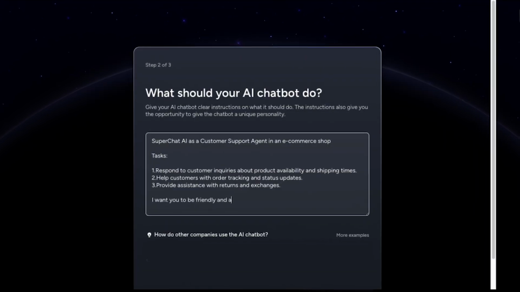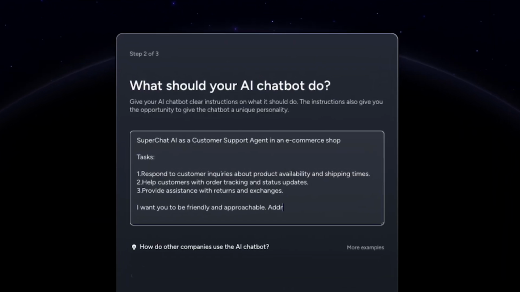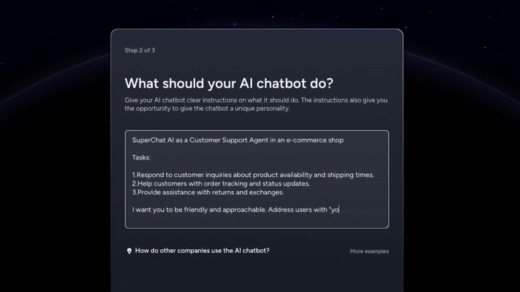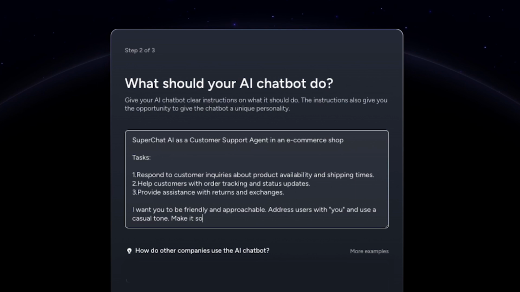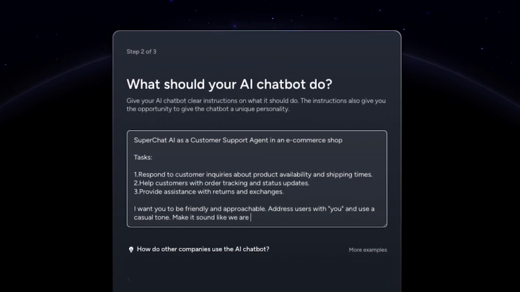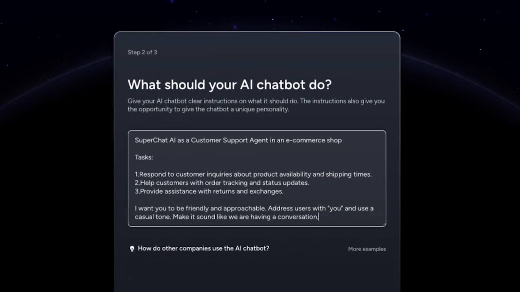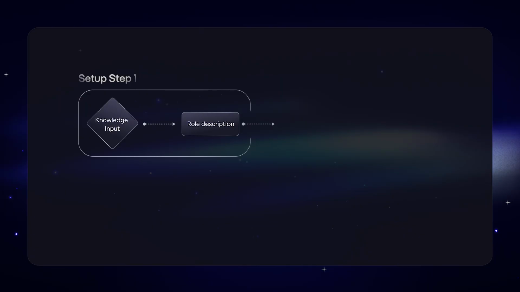Besides the area of use, such as sales assistant, support, etc., you can also specify behaviors and character traits for the AI. For instance, you can decide whether the AI should address people formally or informally, or adopt a particular style of speech. So, now the AI has the knowledge it needs to perfectly fulfill the role it's been assigned.